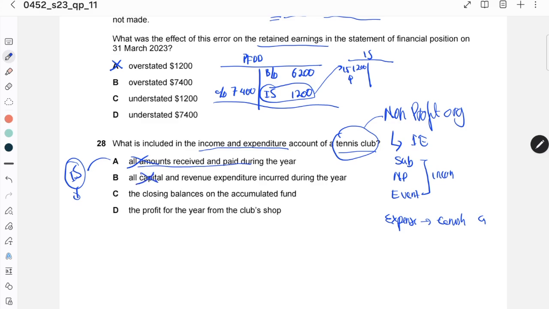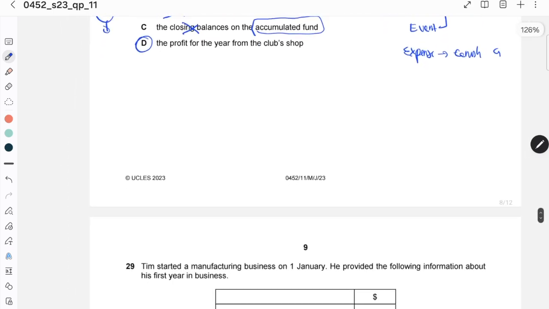Capital expenditure will go to the SOFP. Number C, closing balance of accumulated fund. In income and expenditure, there is no balance CD for accumulated fund. Accumulated fund is the capital, so there is no balance CD for capital in income and expenditure. And then the profit for the year for the club, yes, there is. So the answer is number D.